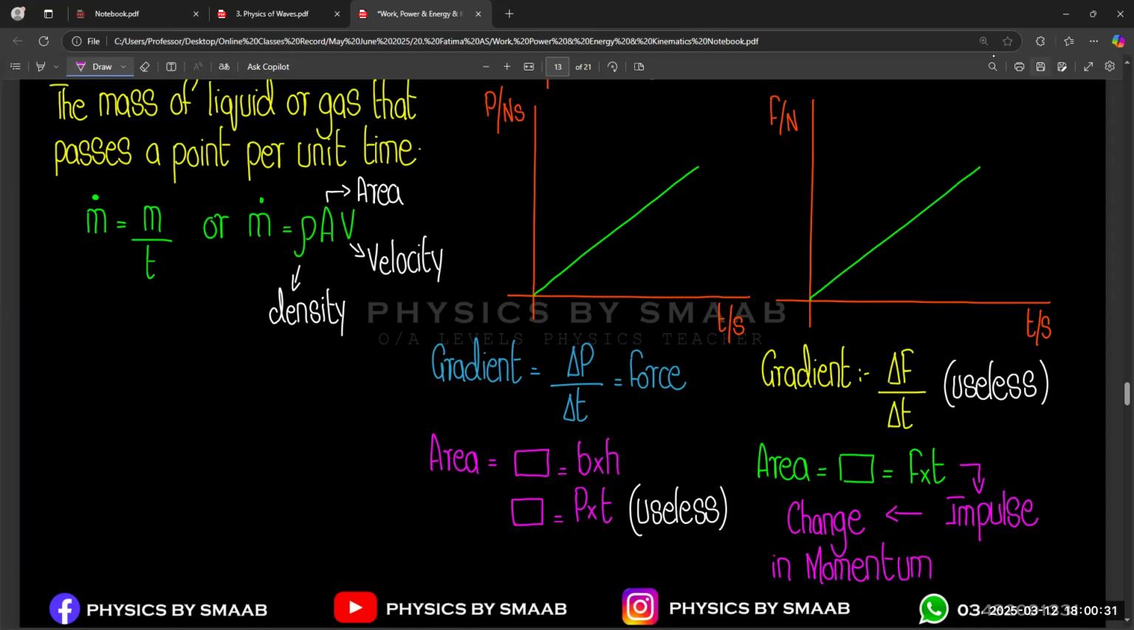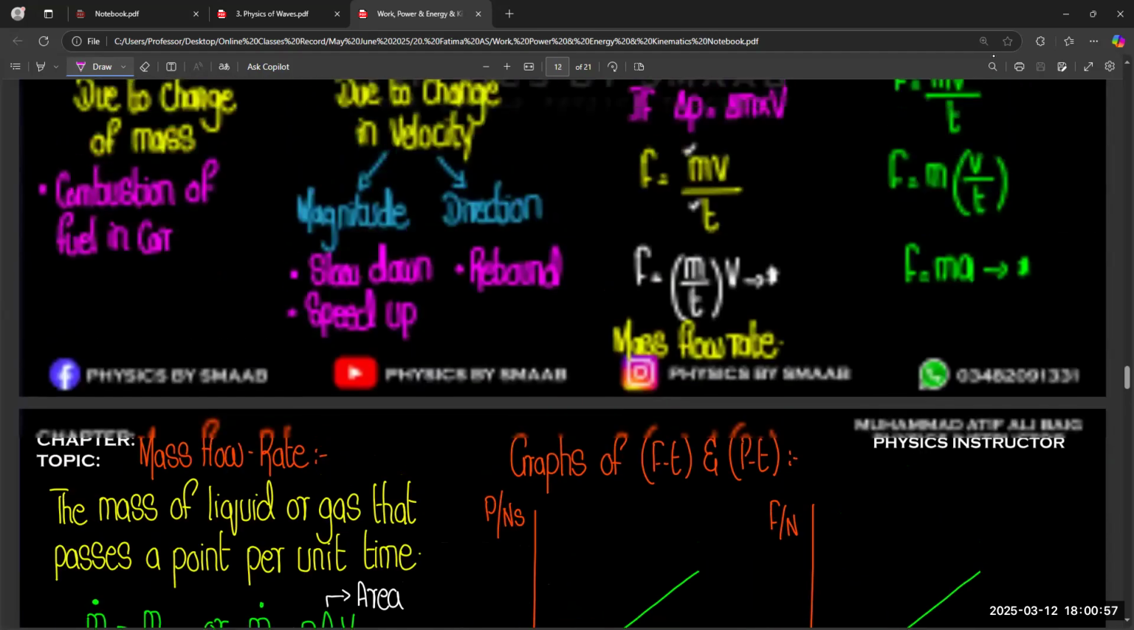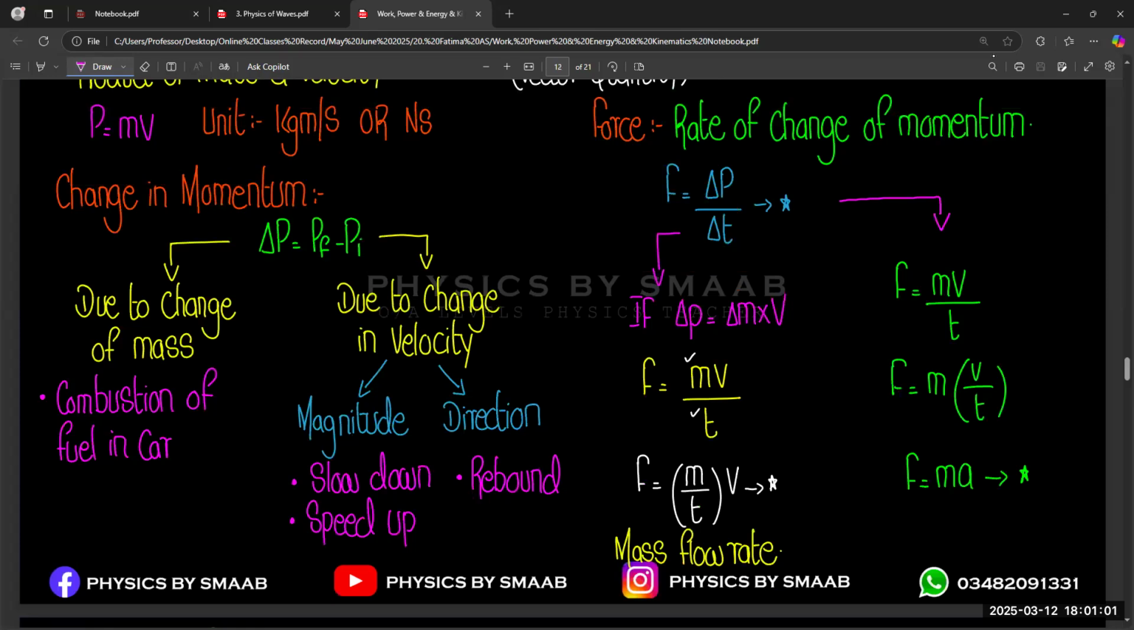So in any type of graphical representation, you have to follow this procedure to find the gradient or area from any graphical representation. So any confusion in this idea related to the graphical representation and the rate of change of mass plus the change of momentum concept?